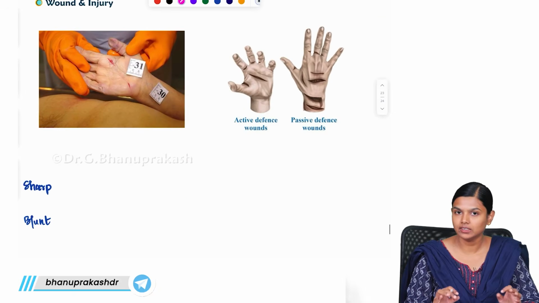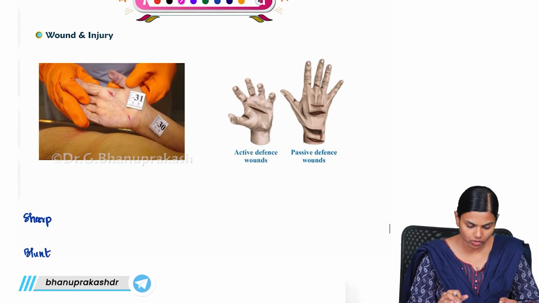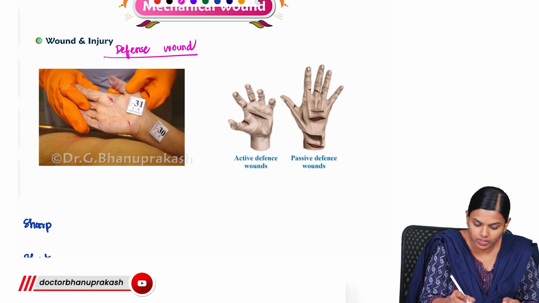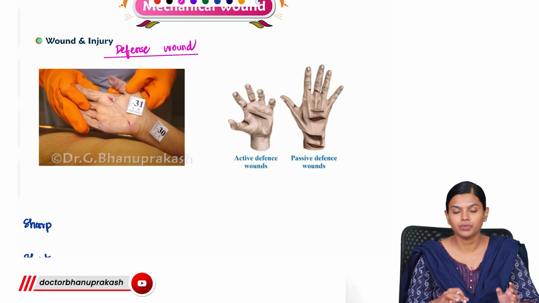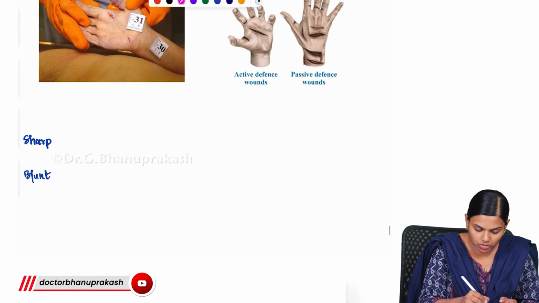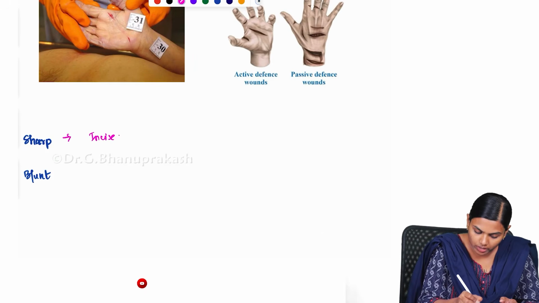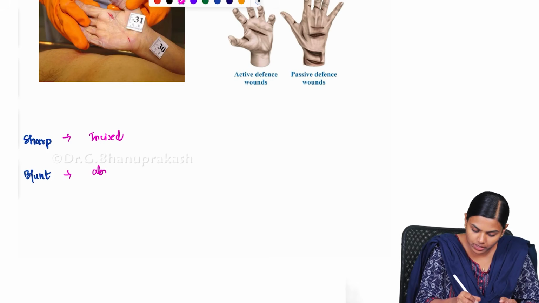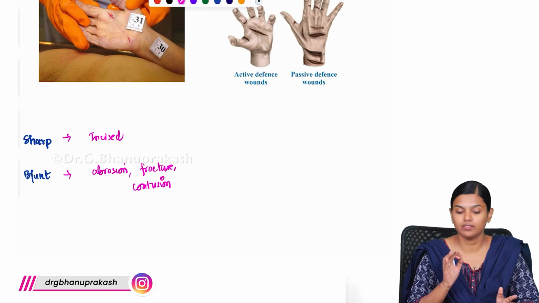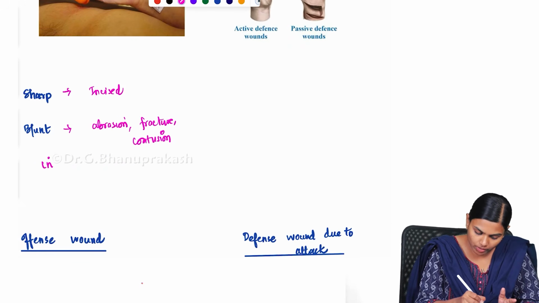Next what we have is another peculiar type of wound, that is your defense wound. So this is defense wound. Here you will be seeing certain types of injury. If it is a sharp force trauma, you will be seeing incised wound. If it is a blunt force trauma, you will be seeing abrasion, fracture and sometimes contusions. This is seen over the victim. In the victim you will be seeing this.